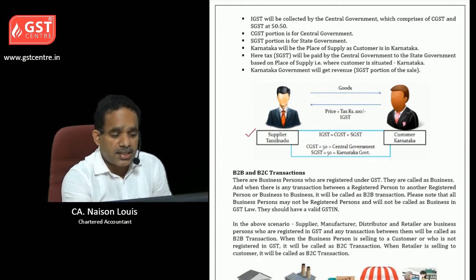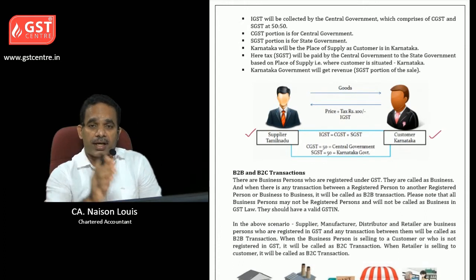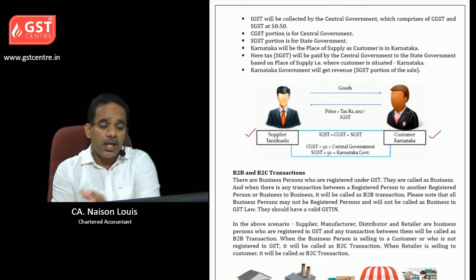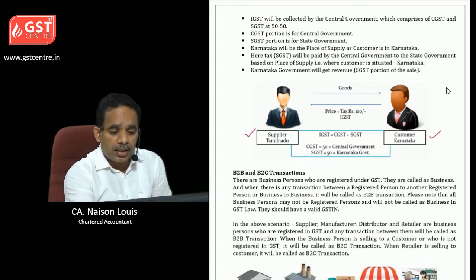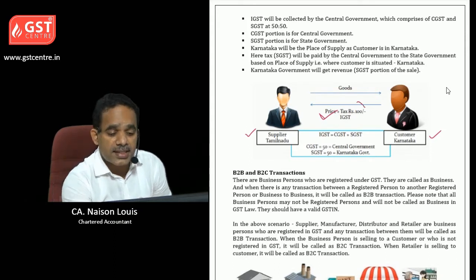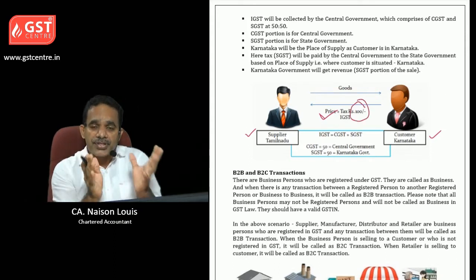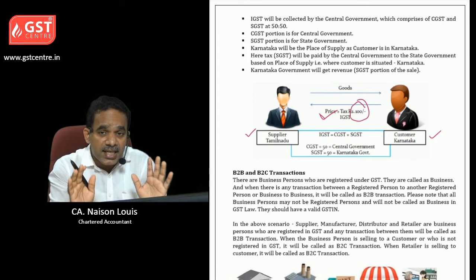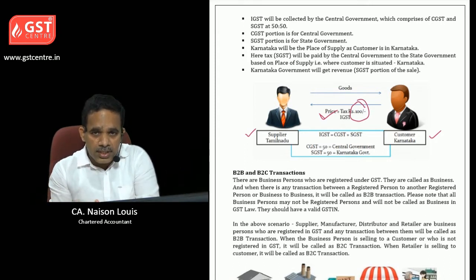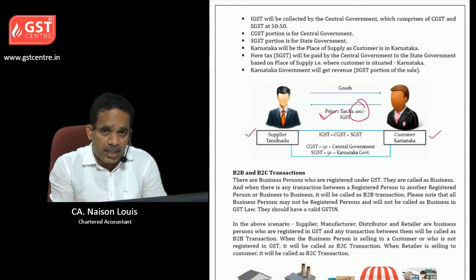The supplier is in Tamil Nadu and customer is in Karnataka. Supplier is providing goods to customer in Karnataka. Price is given by the customer to the supplier. So tax is 100. Which tax will be applicable? It is IGST. Okay, from Tamil Nadu to Karnataka goods are moving, so it is an interstate supply, so IGST will be applicable.